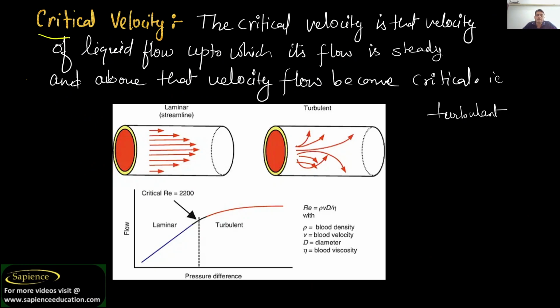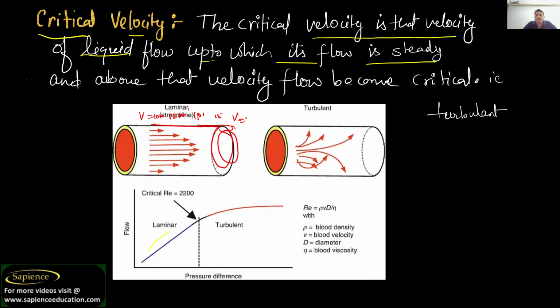Now one more important thing: what is critical velocity? The critical velocity is that velocity of a liquid flow up to which its flow is steady. Suppose it has a laminar, steady flow up to a certain velocity. Before that, it has velocities of 10, 12, 13, 15 meters per second.